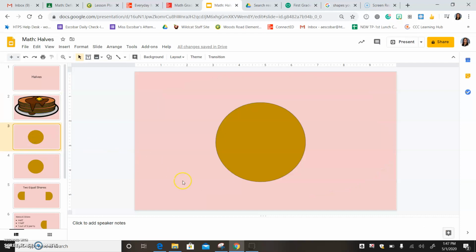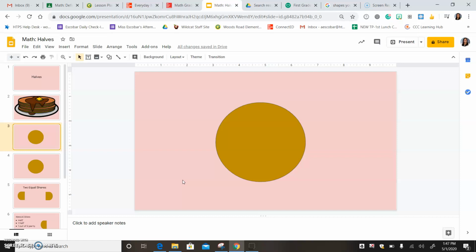And one thing that I've noticed since I've gotten married is that I've had to share a lot with Mr. Kevin. And Mr. Kevin loves pancakes too. Sometimes there's only one pancake left, and we have to decide how we can share that pancake.